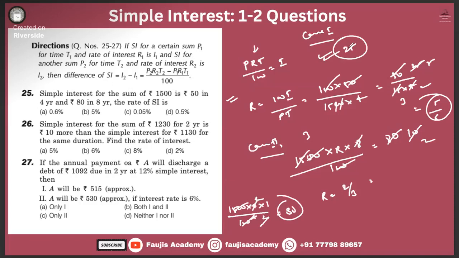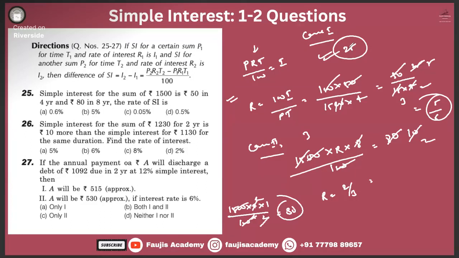Even though in the solution they have given, according to the formula, I2 minus I1 equals PRT, T2 minus T1, I don't understand the logic behind it. If you understand, come and tell me. Simple interest for the sum of 1500 is 50 in 4 years and 80 in 8 years, for the same sum of 1500.